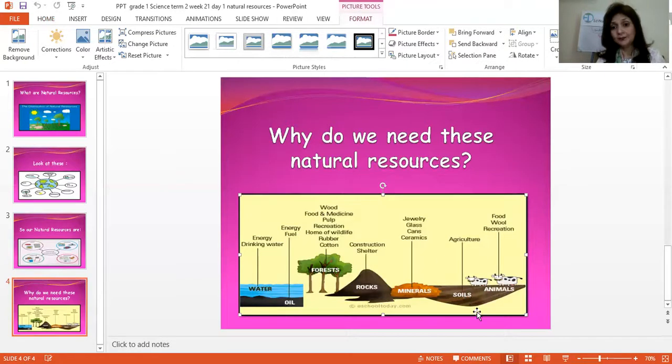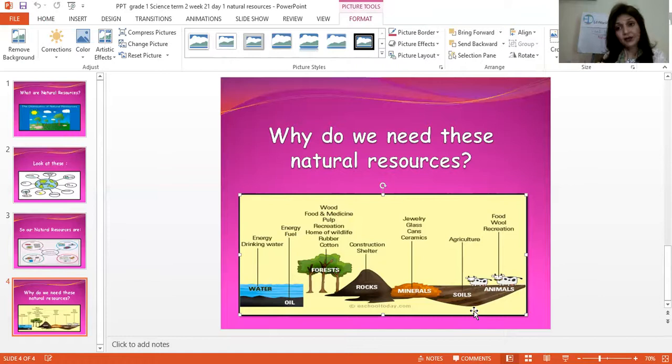Then comes soil. Why do we need soil? We need soil for agriculture, to plant. For the plantation, we need soil. So to grow trees, to grow more plants, so that we are going to have those plants. You know, we eat plants also. There are so many plants that we eat. So for our eating purposes also, we need plants. For the eating purposes of animals, different animals, we need plants. So for that, the soil is important, right?